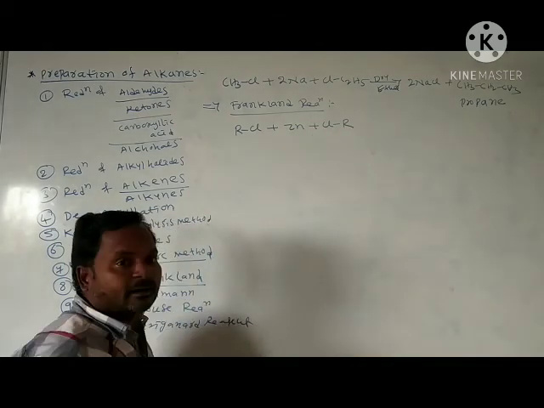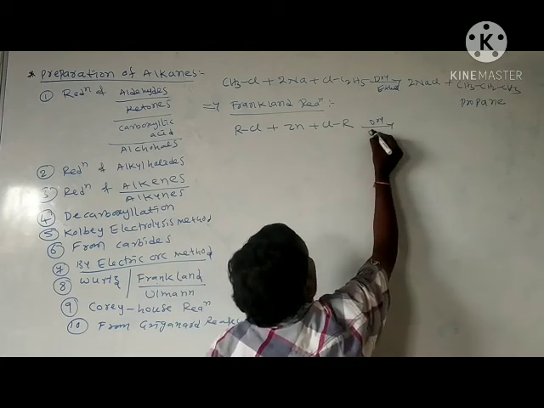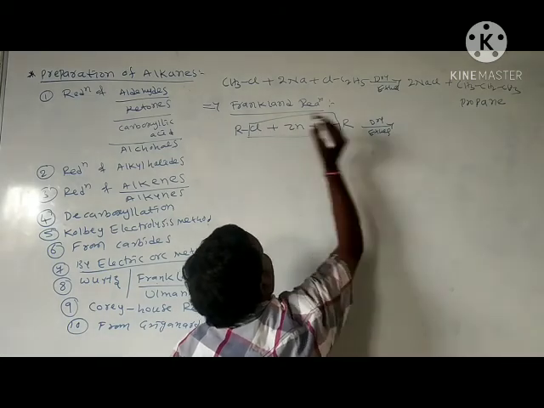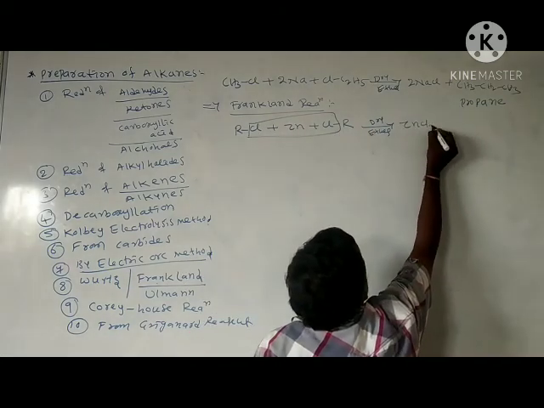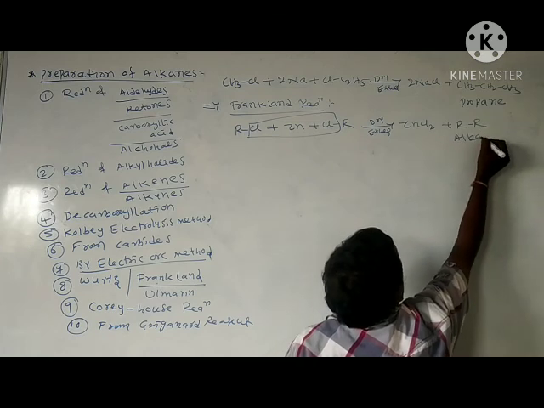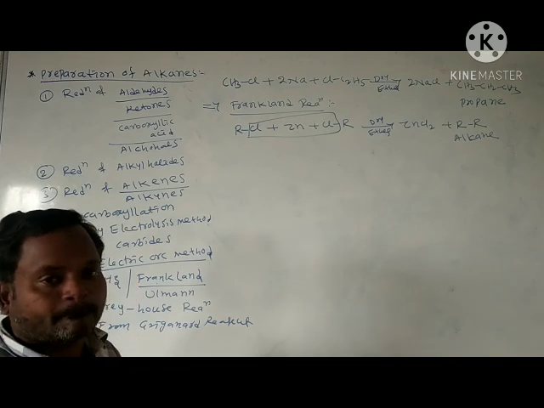Take 2 moles of alkyl chloride. In the presence of dry ether, see, it loses zinc chloride and forms alkane. This we call the Frankland reaction.